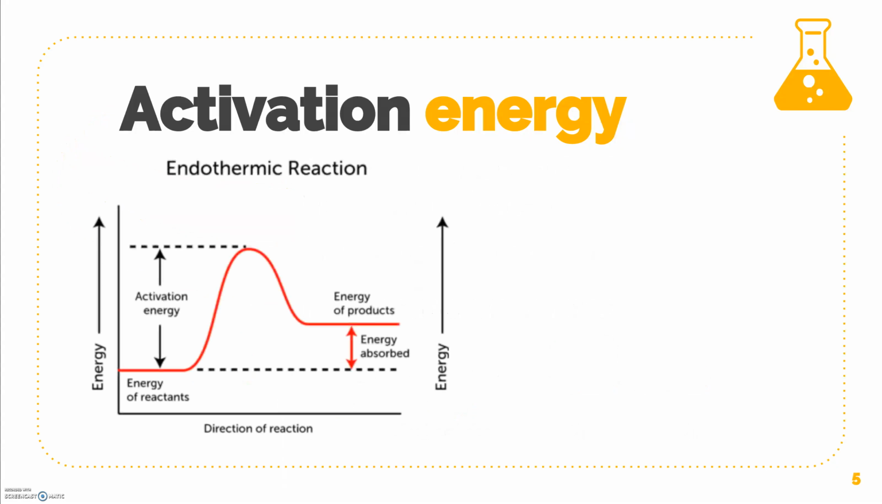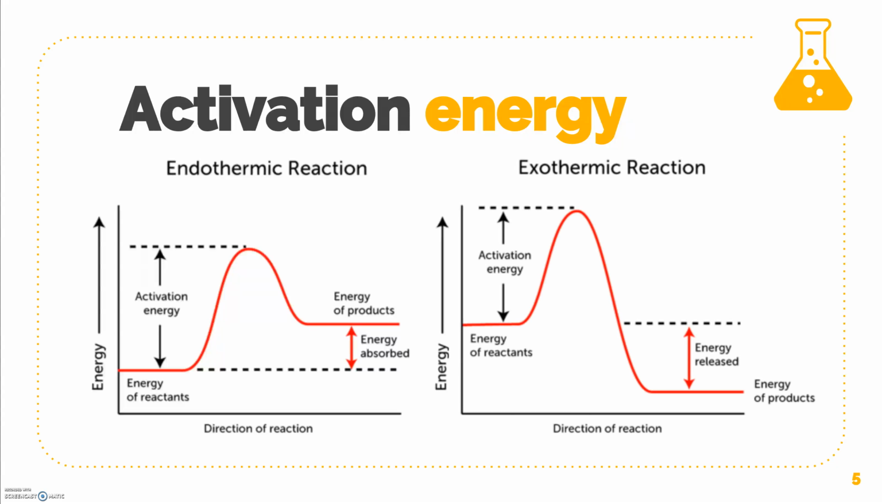Activation energy can be represented on a graph of energy and time. In an endothermic reaction, the energy of the products is higher than the energy of the reactants. The heat is absorbed. In an exothermic reaction, the energy of the products is lower than the energy of the reactants, so heat is released.